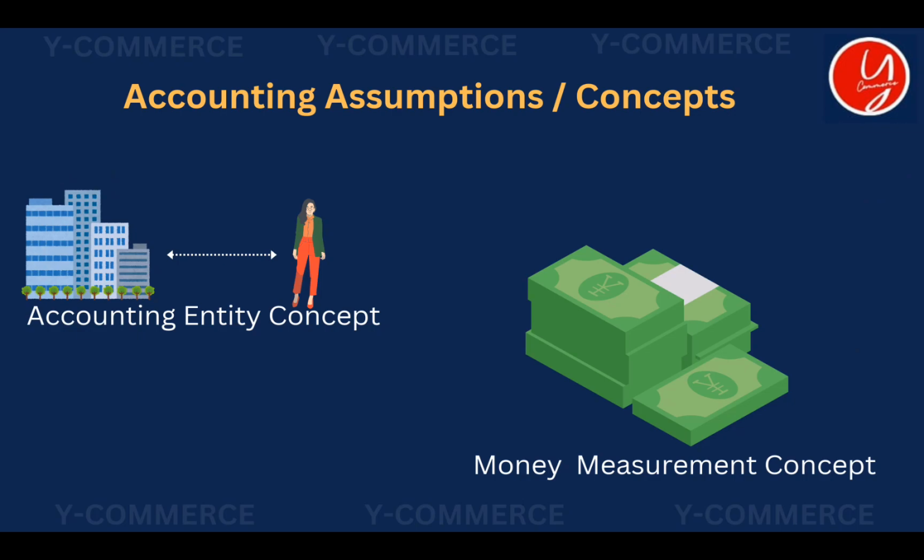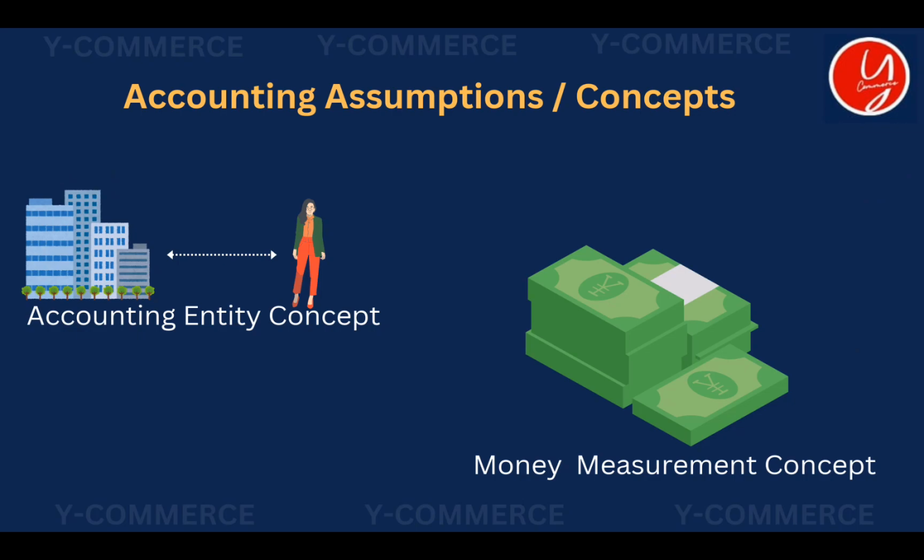According to this concept, every business is treated as a separate entity from its owner. Please remember, according to the accounting entity concept, every business is treated as a separate entity, to be more specific, a separate legal entity from its owner. Why is this said?